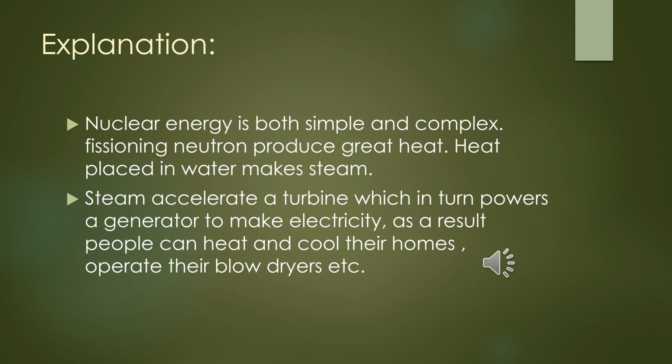Explanation. Nuclear energy is both simple and complex. Fissioning of neutrons produces great heat. Heat placed in water makes steam. Steam accelerates a turbine, which in turn powers a generator to make electricity. As a result, people can heat and cool their homes, operate their blow dryers, etc., through the nuclear energy that is produced by nuclear fission or nuclear fusion reactions in nuclear power plants, in the nuclear reactor.